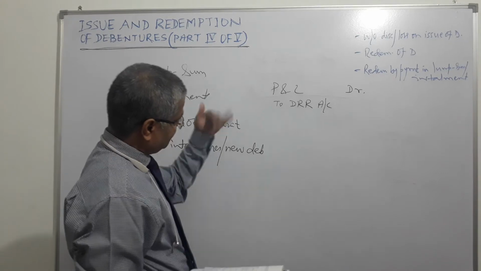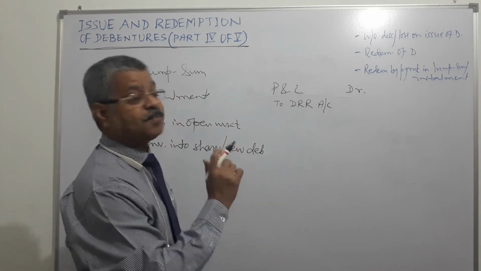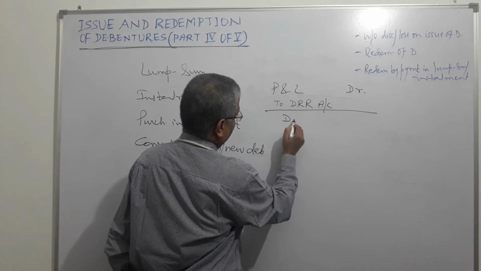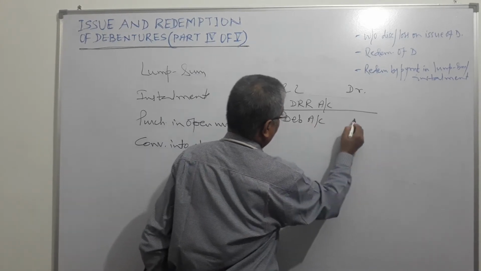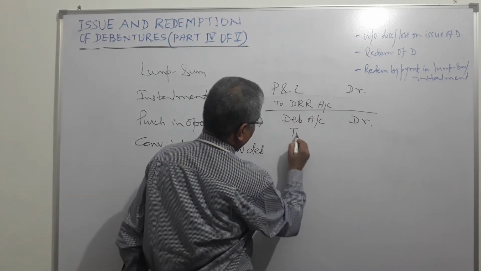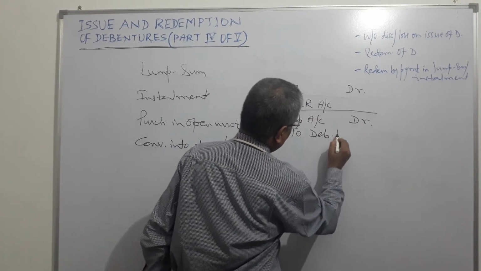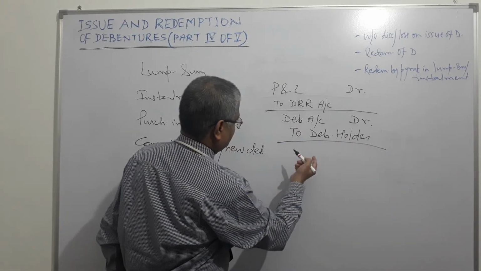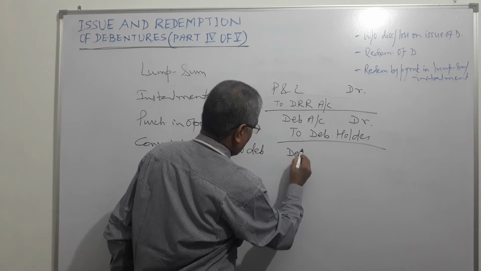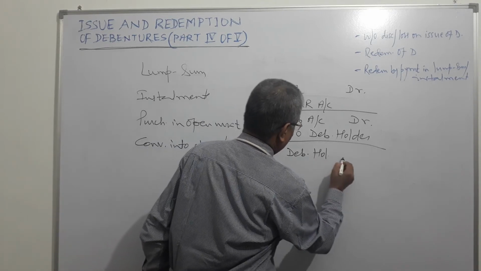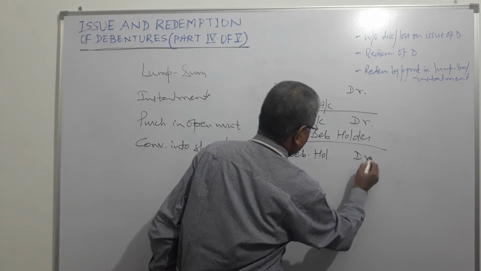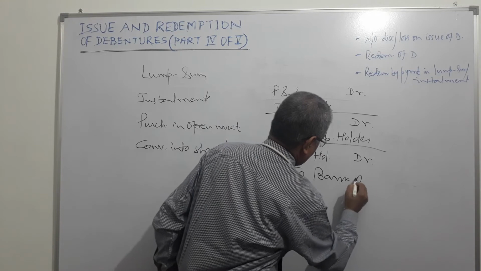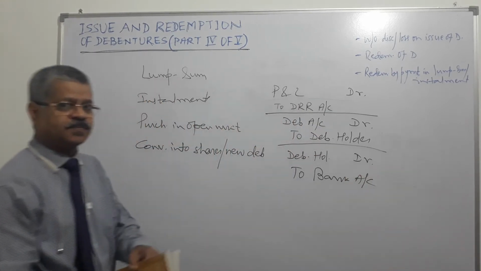And then the next two stages are as per the previous one. What will be debited? Debenture account debit and credit debenture holder. Third stage, debit debenture holder and credit bank account. That's clear.